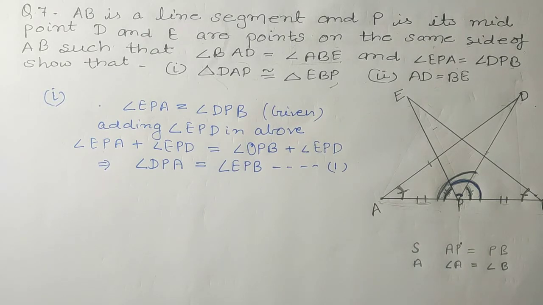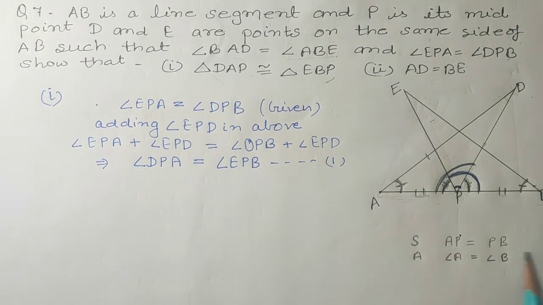Now students, here when we were thinking roughly by which criteria we are going to prove it congruent, we were having one side and one angle. Now one more angle is there.